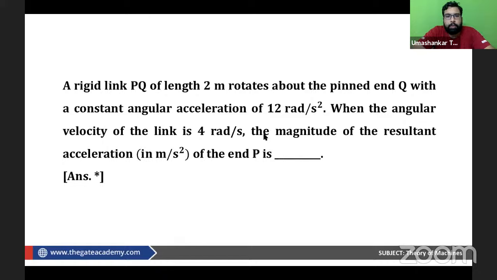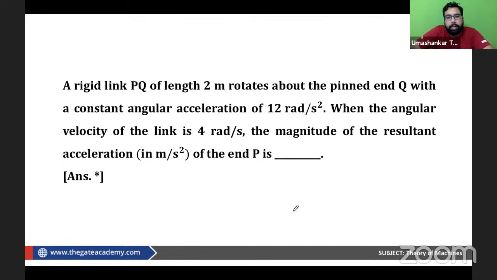Can we try to solve this question, my dear? Very simple question. A rigid link PQ of length 2 meter rotates about the pin end Q with a constant angular acceleration of 12 radian per second square. What I suggest, and always in the classes also, is to always try to make a diagram. So let me try to draw a diagram of it.